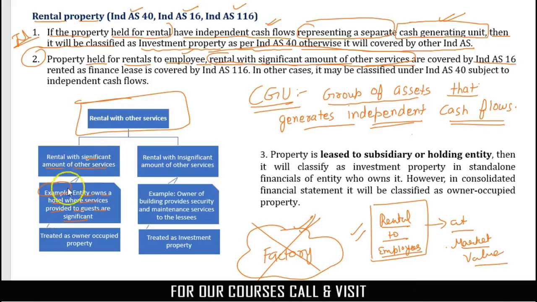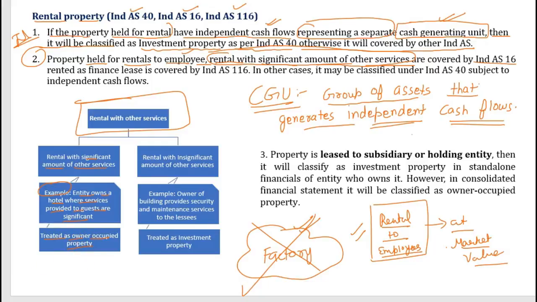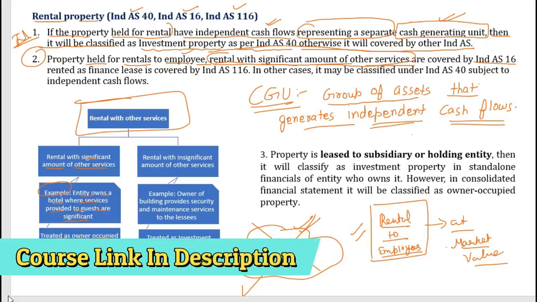Yes or no? So you can treat it as owner occupied property, not as investment property, because whatever you are charging is not only for the room, you are charging for the services also. You are getting my point.